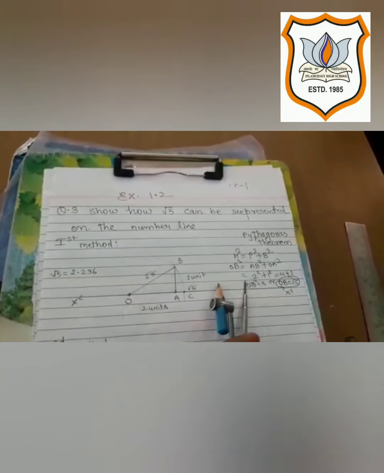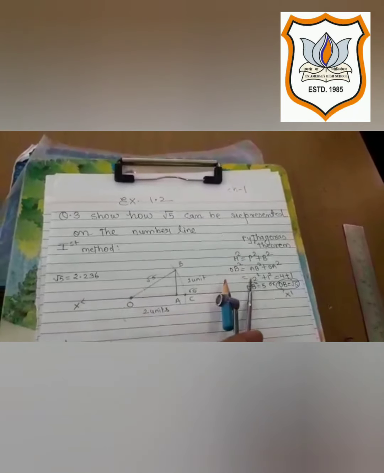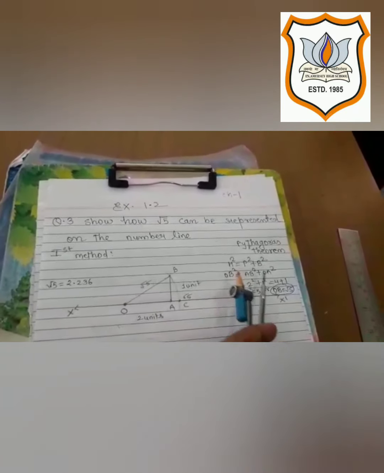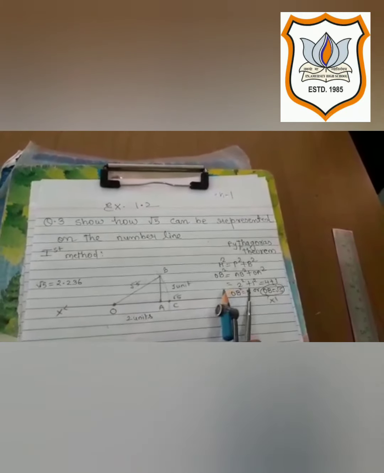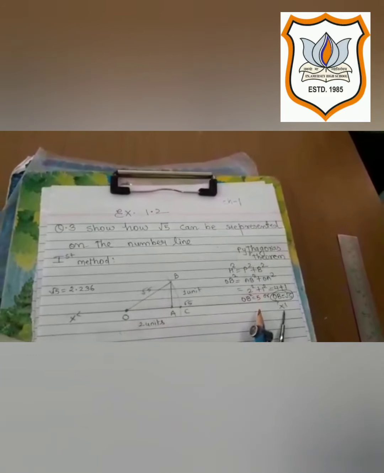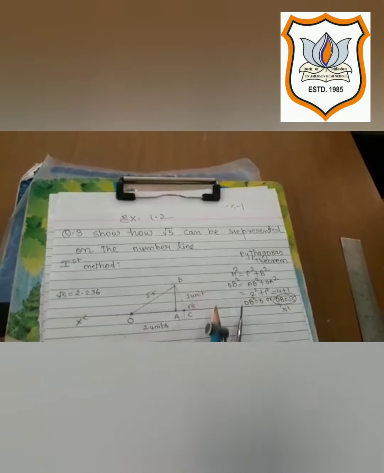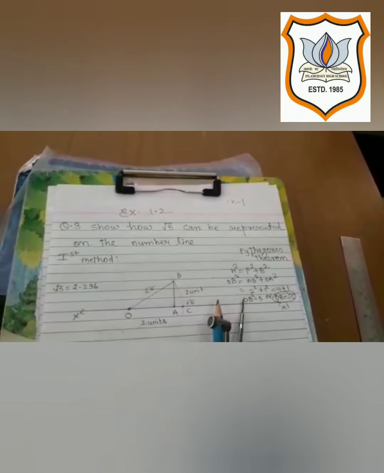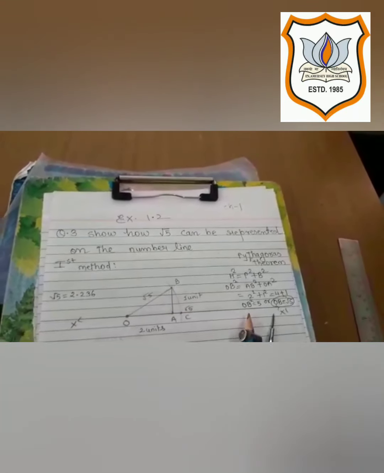We can take 2 and 1. 2 square will be 4 and 1 square will be 1. 4 plus 1, we obtain our value 5. And on applying square root on that, OB square is equal to 5. So OB is equal to root 5.